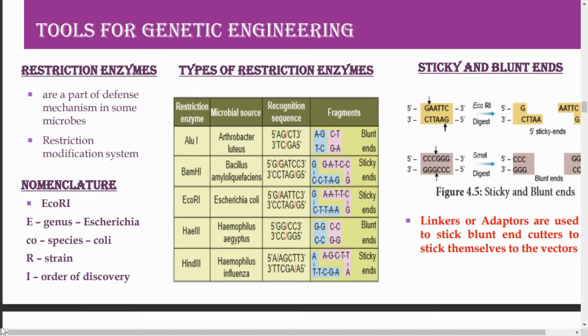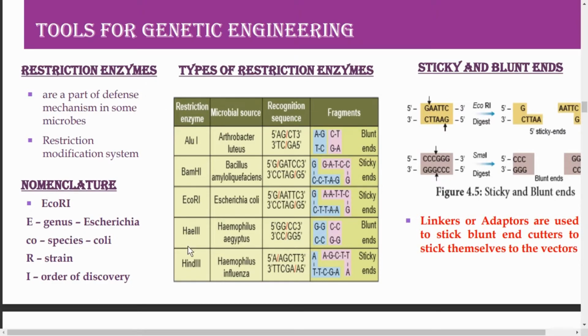Based on the mode of action, the restriction enzymes are classified into exonuclease and endonuclease. So exonucleases are enzymes which will remove the nucleotides one at a time from one end of the DNA molecule. They are called exonucleases. An example for this is BAL31. Whereas endonucleases are the enzymes which will break the internal phosphodiester bonds of the DNA molecule. An example for this is HindII, EcoRI, etc. There are many listed in this page.